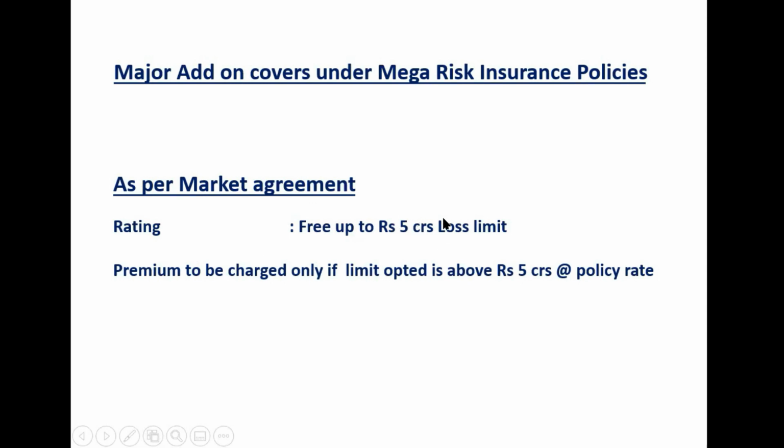Many times I have seen Swiss Re terms or Munich Re terms, there the limit is even 50 crores they have agreed. Even 100 crores they have agreed without charging additional premium because their rates are built in. What is the basic theory? If you look at the deductible, if you apply a deductible of 50 crores for each and every loss, that means these things become immaterial. Whether the loss limit is 5 crores or 10 crores or 50 crores or 15 crores, this becomes immaterial.